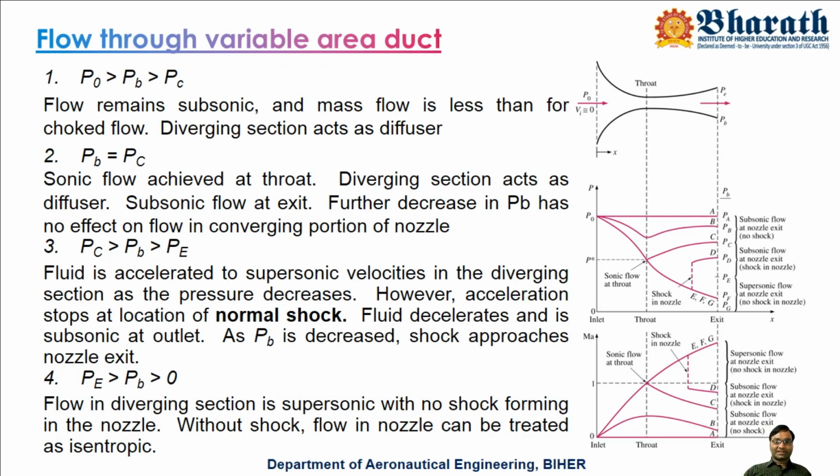It reaches the sonic point, but still at the exit we are getting subsonic flow. How to get a supersonic flow? Now you increase the pressure difference further, such that you reach a condition of far decrement in pressure. You reduce the pressure drastically. Now what happens? The flow velocity increases, the pressure is sufficient to reach very high speed, and the flow reaches a supersonic condition.